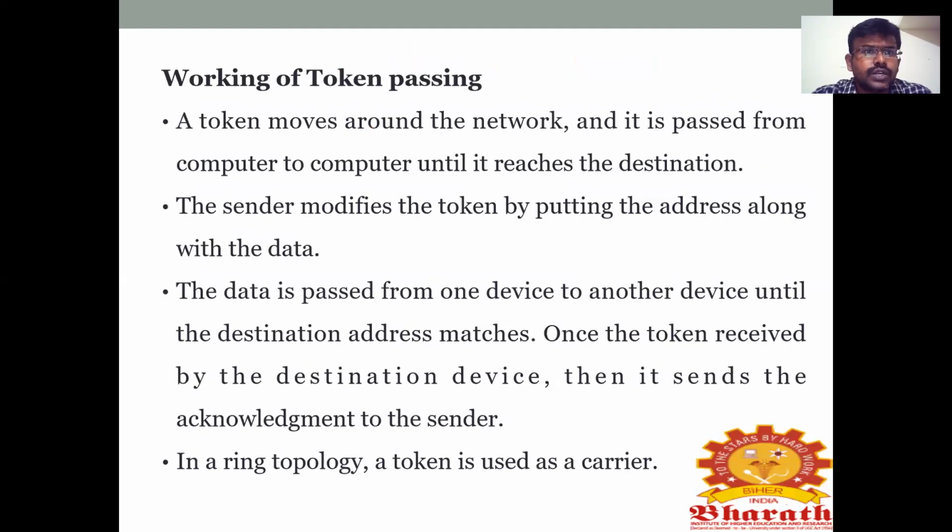Next, token passing. How does it work? Working of token passing: a token moves around the network, from the first system to the last system, and it is passed from computer to computer until it reaches the destination. For example, in a network we have 5 systems. A token will move from the first system and reach the 5th system. So from one computer to another computer, it moves on until it reaches the destination.